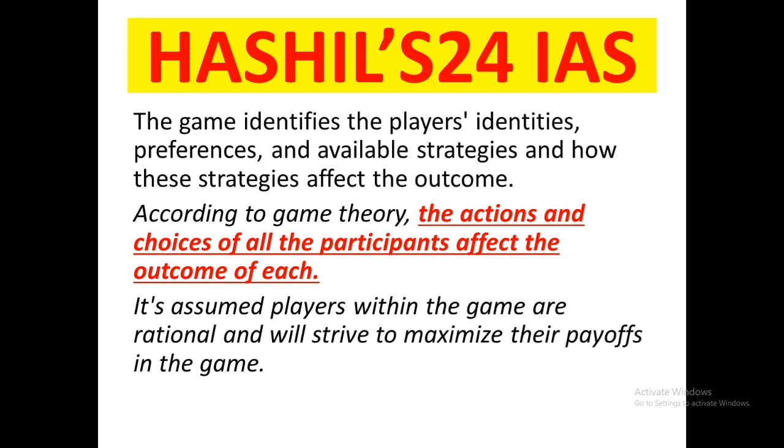Now this one is most important. According to game theory, the actions and the choices of all the participants affect the outcome of each. This is the most important part. The actions and the choices of all the participants affect the outcome of each. That means the individual players are independent and rational.